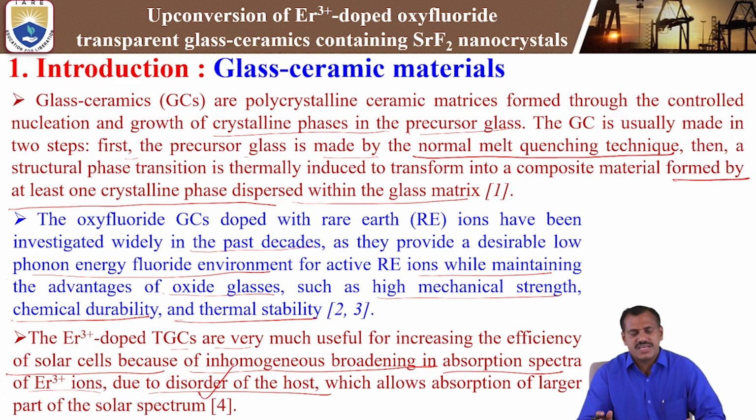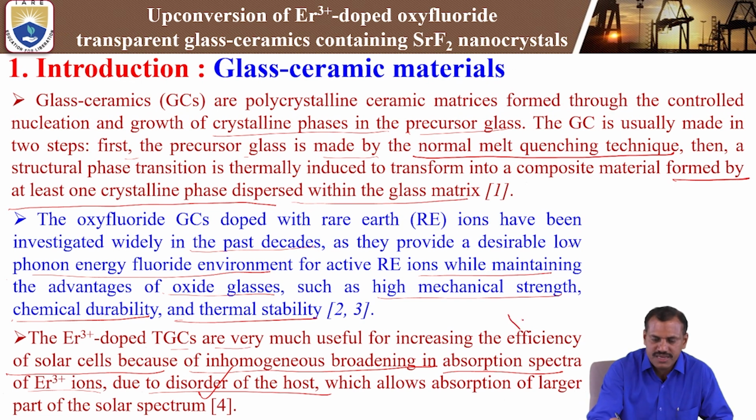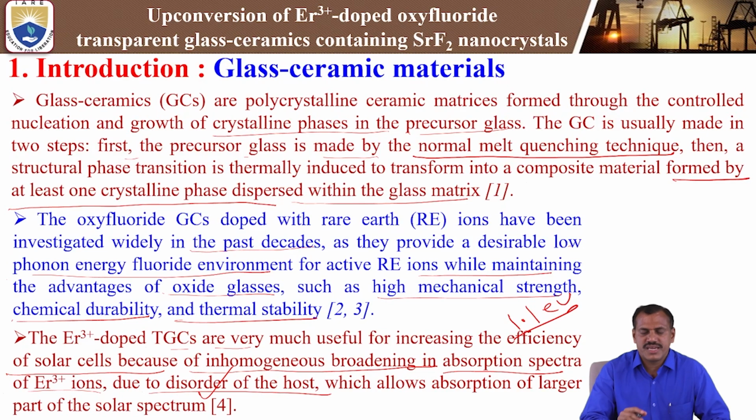So we can observe the solar spectrum; the silicon band gap is 1.1 electron volt. But in the case of erbium 3+ doped transparent glass ceramics, we can observe absorption around 1.1 electron volt of energy in the absorption spectrum. That is why there is inhomogeneous broadening in the absorption spectra of erbium 3+ ions due to disorder of the host material, which allows absorption of a larger part of the solar spectrum. So it can cover a larger part of the solar spectrum while doping with erbium 3+ in transparent glass ceramics. These are some of the important properties of glass ceramics.